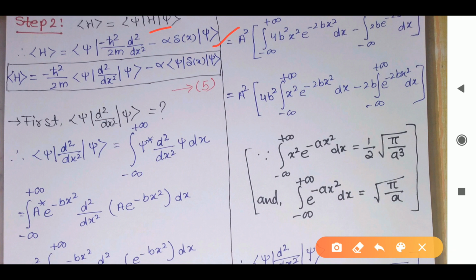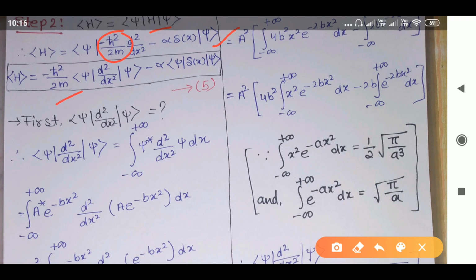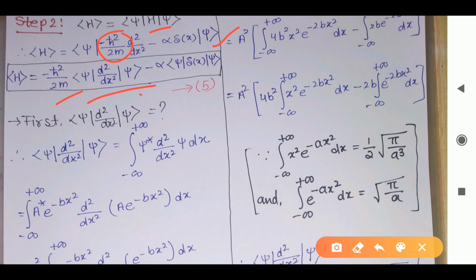So here minus h cross upon 2m I can take outside. Here we will get psi, d square upon dx square, and psi, inside the bracket. Similarly here minus alpha I can take outside, and inside we will get delta of x. Clear? Now as you can see, we have got two terms. To get the expectation value of H, first we have to calculate the value of this term, then the value of this term. After calculating, we will substitute here to get the final answer.